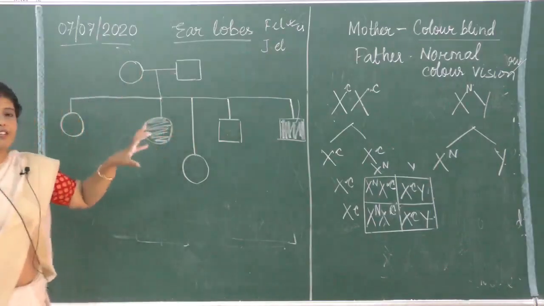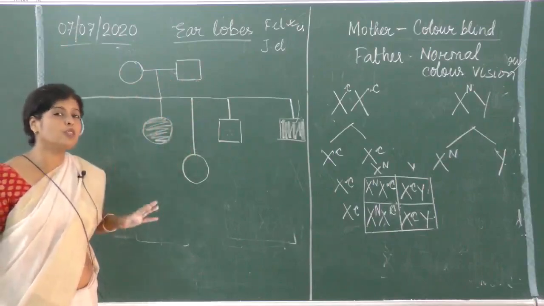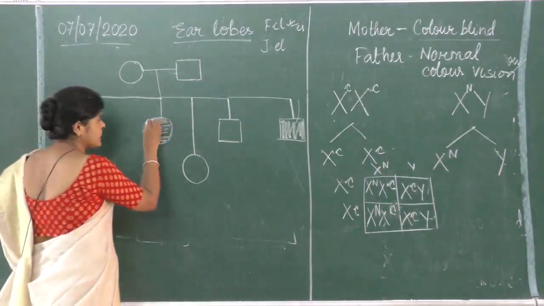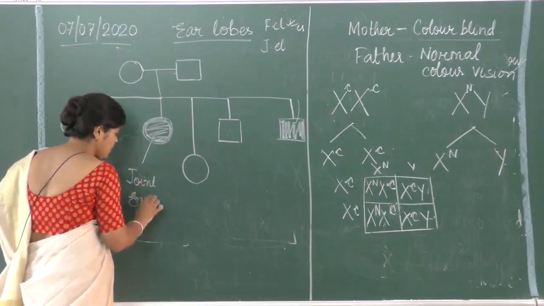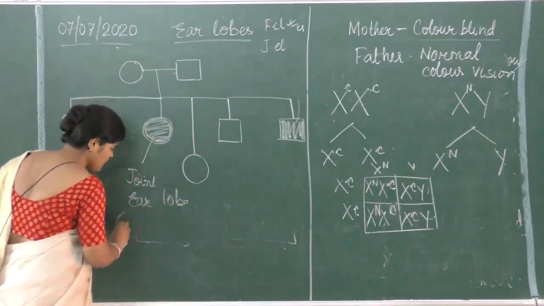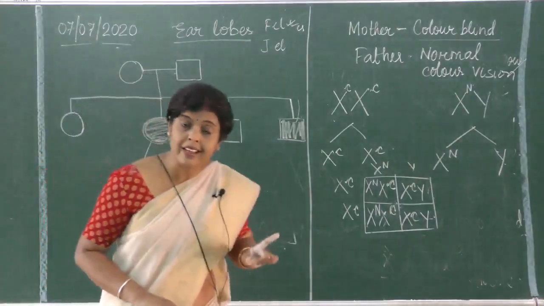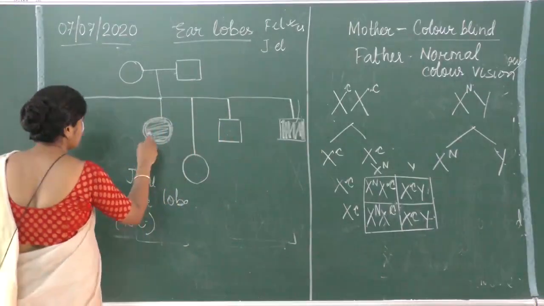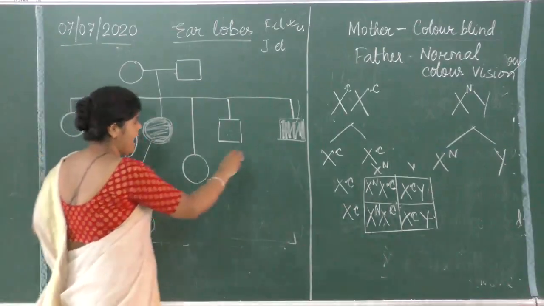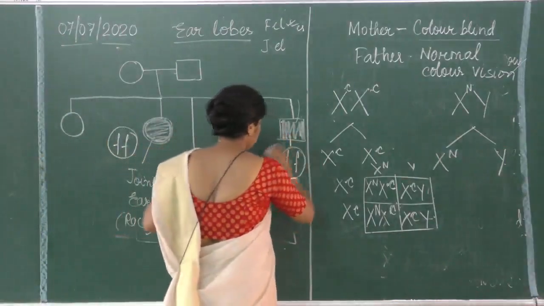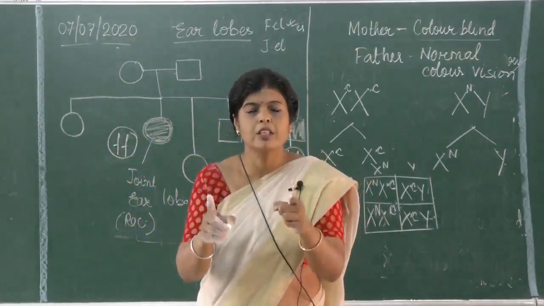We see the physical character and we relate it to the previous generation to find out what could be the genotype. See, this is joint earlobe, this is joint earlobe. That means joint earlobe is a recessive character, and recessive characters are always expressed in their homozygous form. Is it clear? Joint earlobe is a recessive character. Recessive character is expressed when both the genes are recessive.